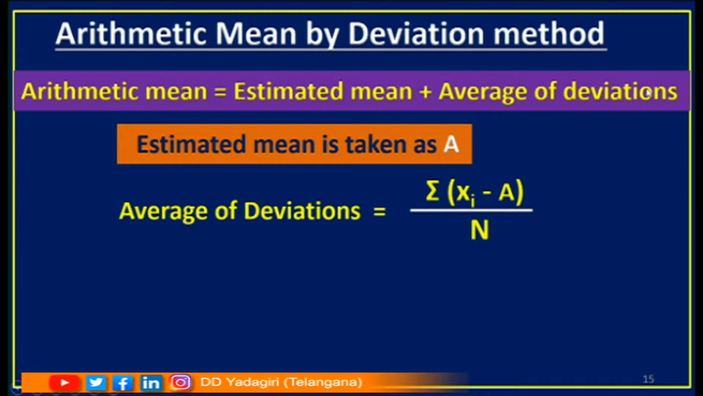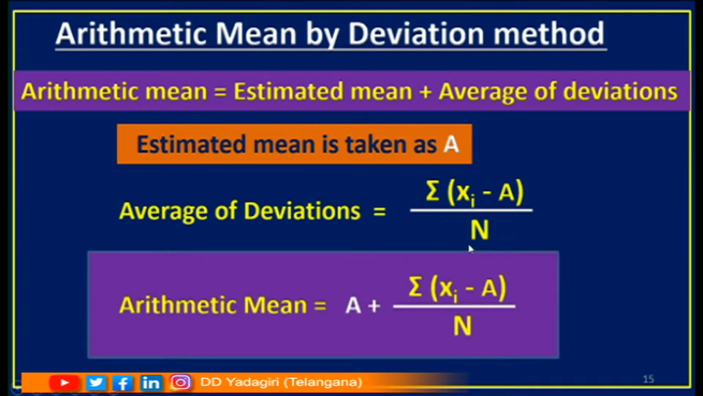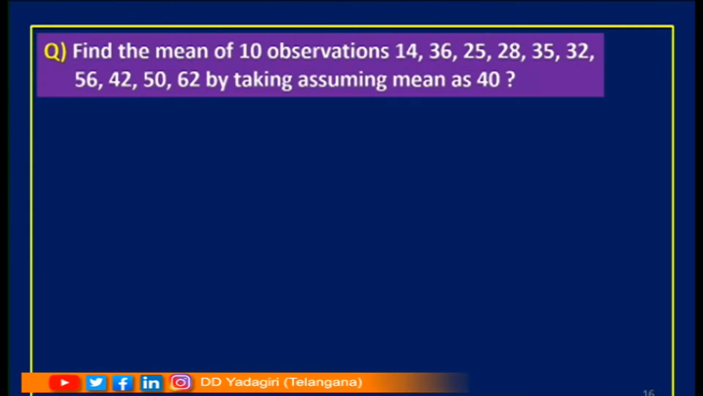So how to find average of deviations? It is very simple. Sum of all the deviations by number of observations. So we can say sigma xi minus A by n. Arithmetic mean equal to A plus sigma xi minus A by n. Children, this is the formula used to find arithmetic mean using which method? Deviation method. Now let us find the mean of 10 observations.